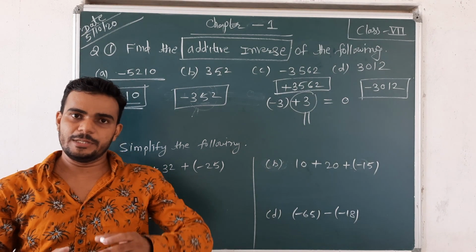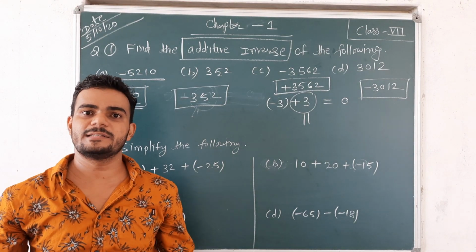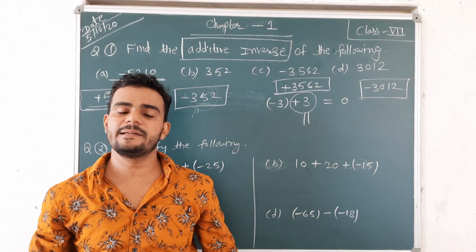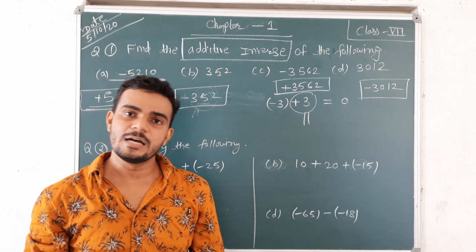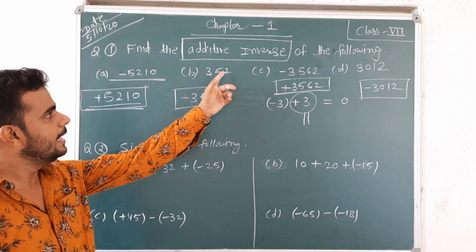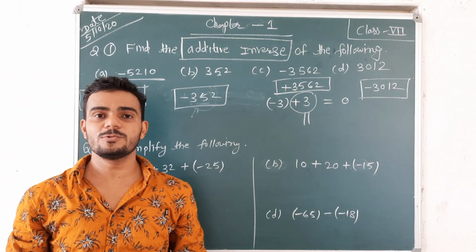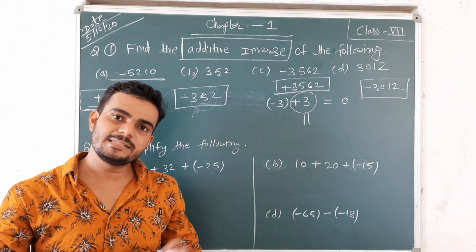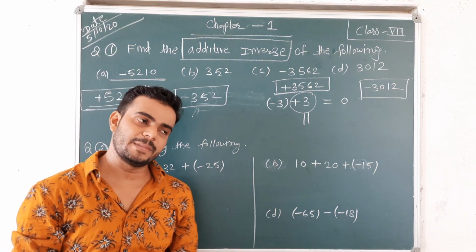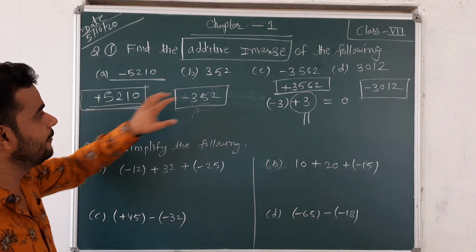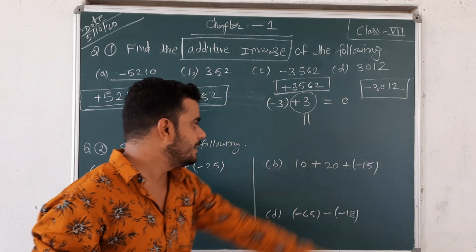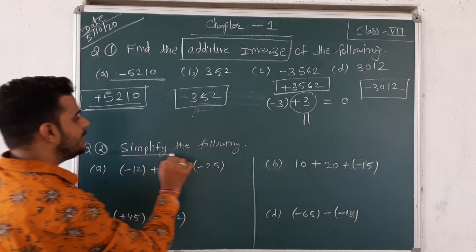Additive inverse means the number which we have to add to the given number so that the result becomes 0. जो number दिया हुआ है, उसमें क्या add करें कि result 0 हो जाए, that number is called additive inverse. So just change the symbol of the given number. That is the additive inverse of the given number. So if negative, then positive. Positive, then negative. Negative, then again positive, and positive, then negative. Okay.